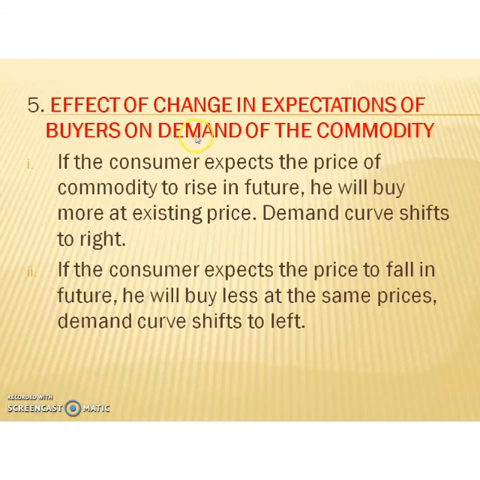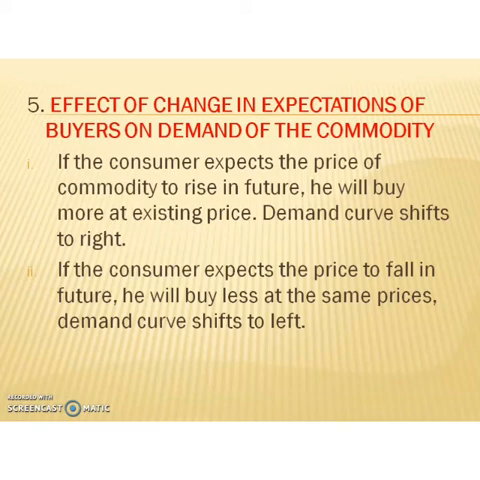Then the last factor is expectation of buyers. How will it affect the demand of the commodity? The expectation about the future is another factor which influences the demand of a commodity. Suppose the consumer expects the price of the commodity to rise in future, he will buy more at the existing price, or regardless of price, he will buy more. So, the demand curve shifts to the right. Then if the consumer expects the price to fall in future, he will not buy at the existing price, he will buy less at the same prices. Then the demand curve shifts to the left.